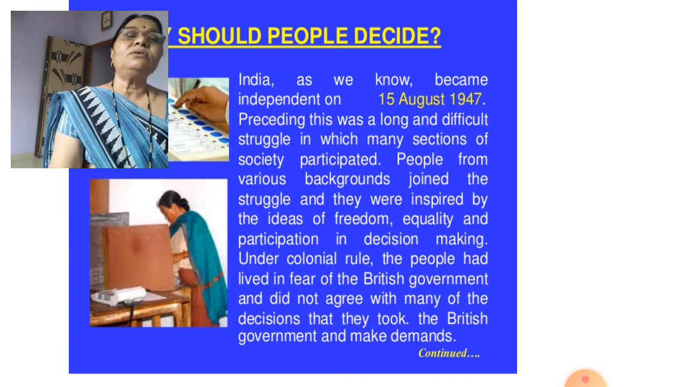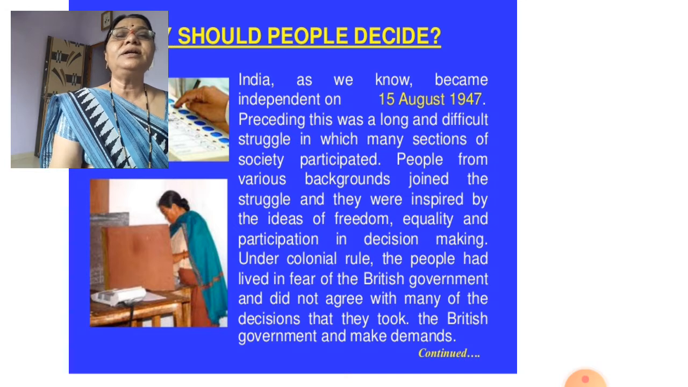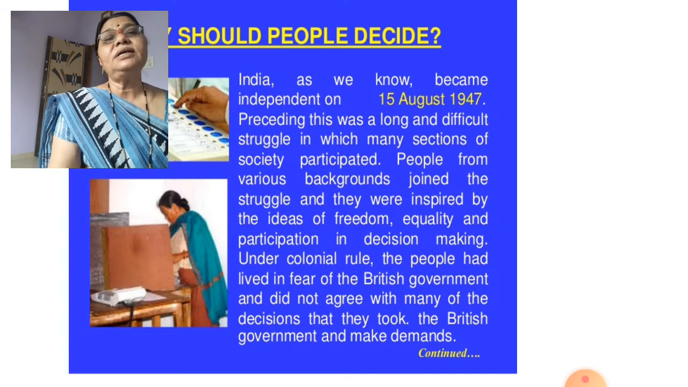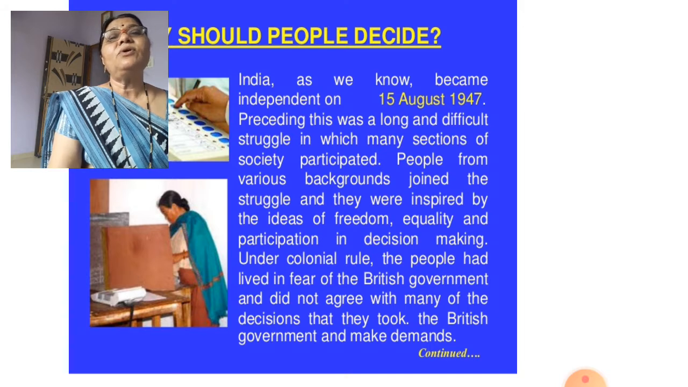So in every nook and corner of the country, all the people, of every caste, creed and gender, without any discrimination, started this struggle movement because they wanted freedom, they wanted equality, and they wanted participation in decision making. Participation in decision making means what? They wanted participation in the government which the British had made, because whatever decisions they were taking were not favorable for the people.